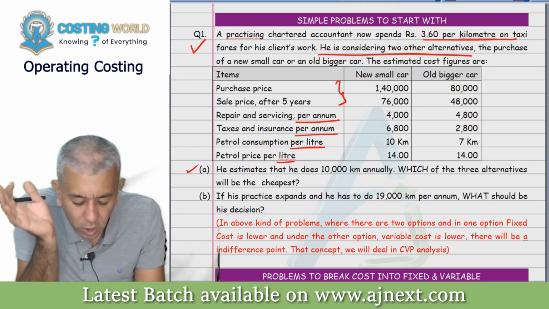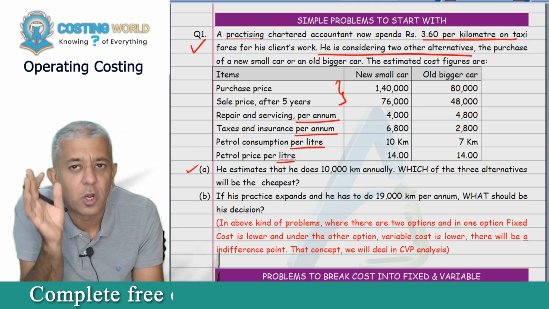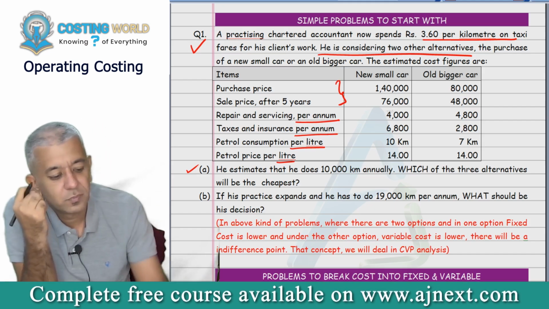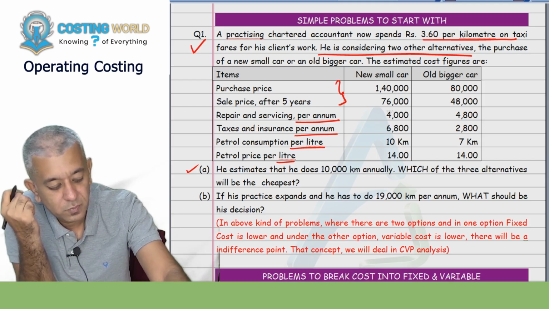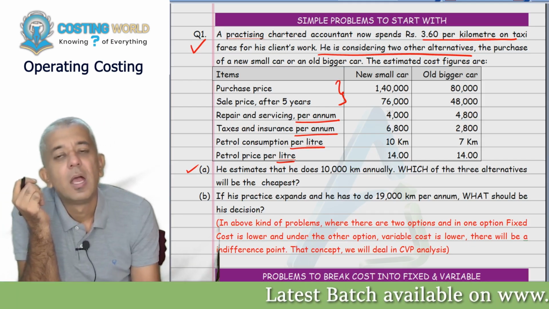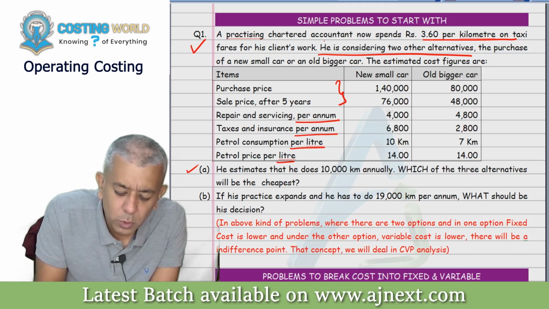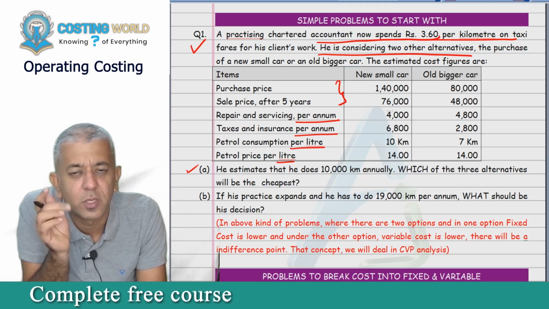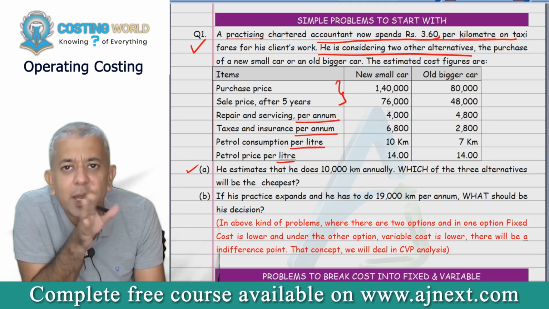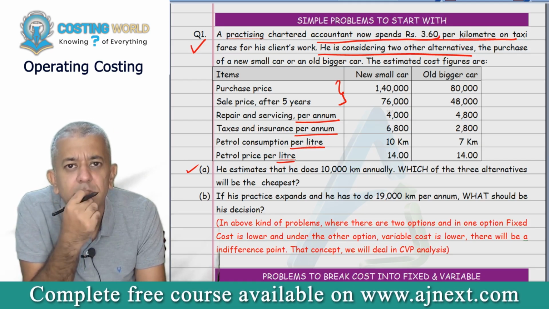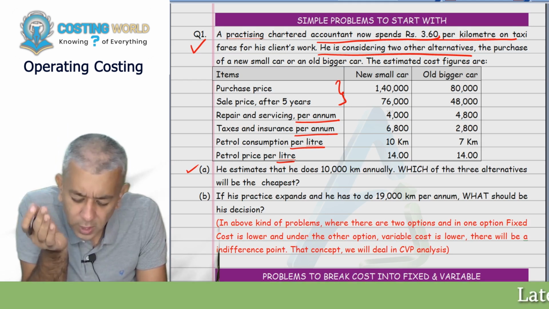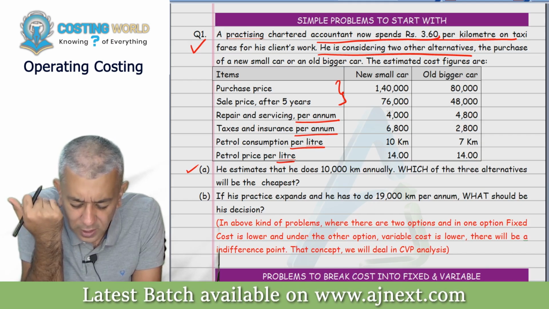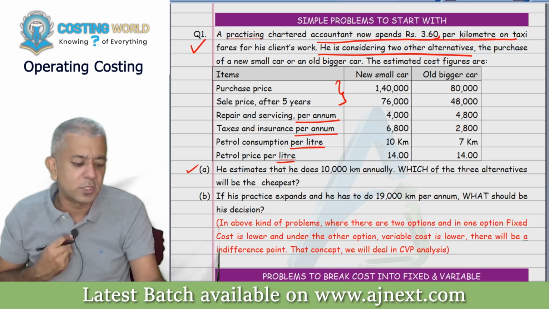Which of the 3 alternatives will be the cheapest? Tell me which 3 alternatives. Currently, he is using a taxi to do his client's work. So one option is that you continue to use the taxi only. The second option is to purchase which car? The new small car, or you can purchase the old bigger car. So we are trying to think which of these 3 options is going to be the best for us.